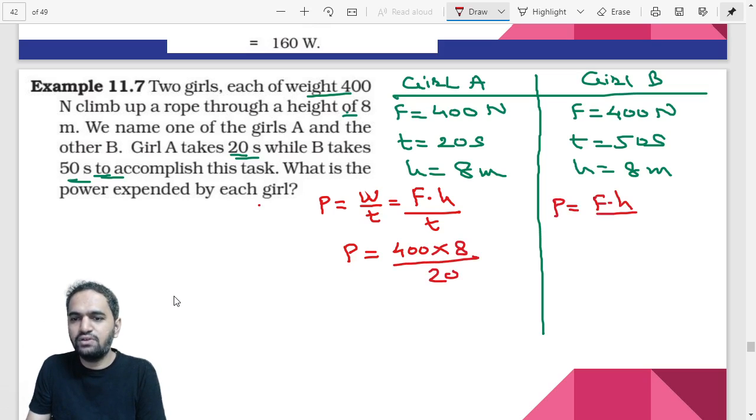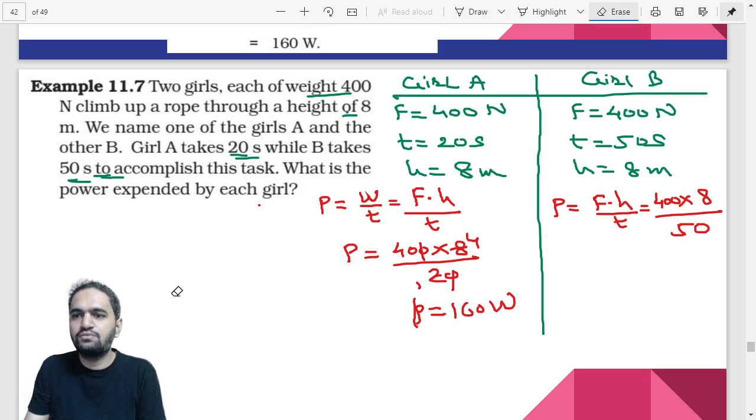That is F into H divided by time. Value of F is 400, value of H is 8, value of T is 50. Now calculate. 0 and 0 is cancelled. 2 ones are 2, 2 fours are 8, 4 fours are 16. So that means it is 160 watt. Correct? The answer would be 160 watt.